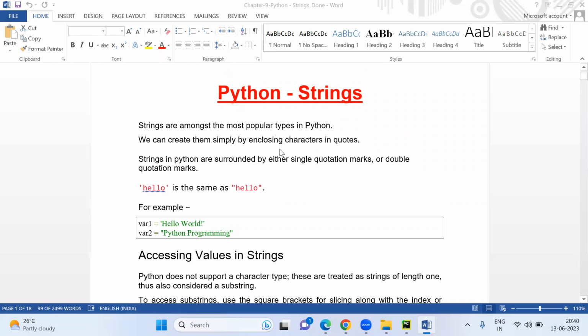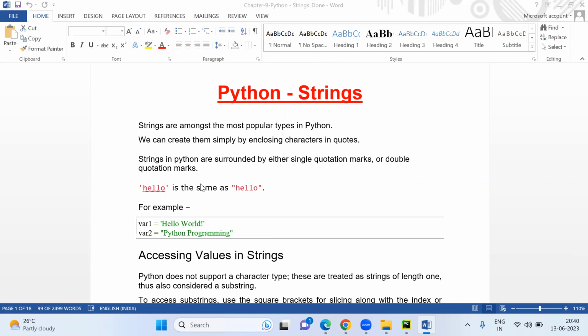So Python string. Okay, so we are going to discuss Python strings, and it's a very important topic. The string, whatever things are there, I can say that most of the things will be on strings only. So you should know that properly. What are the strings we have? You should know that.